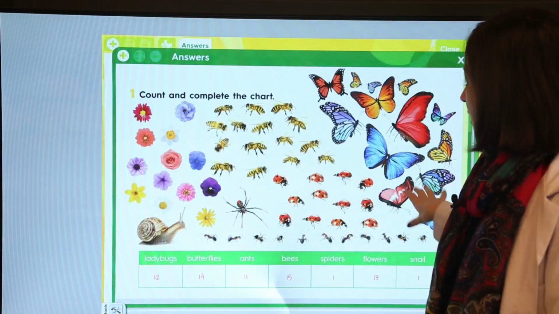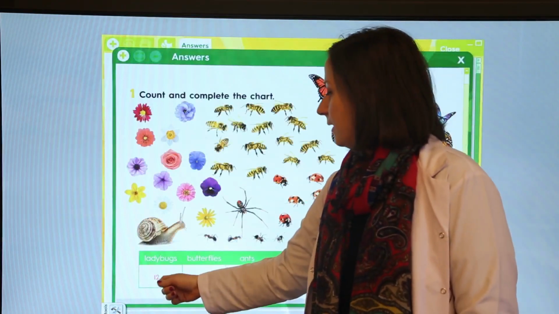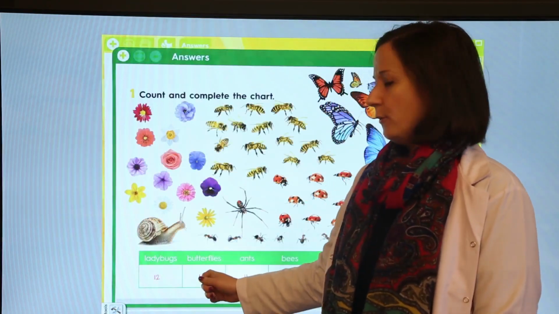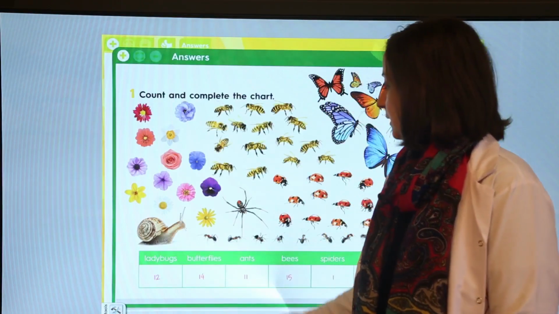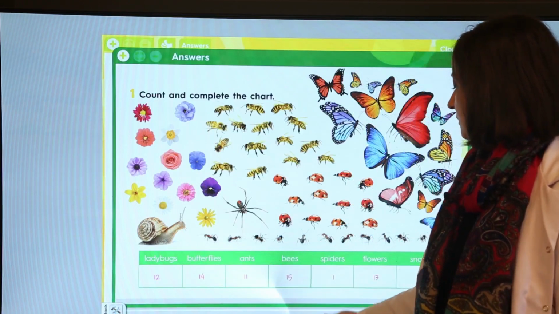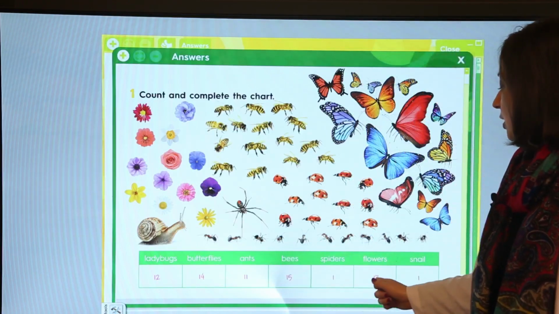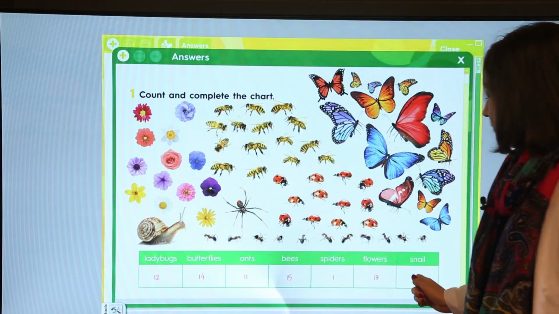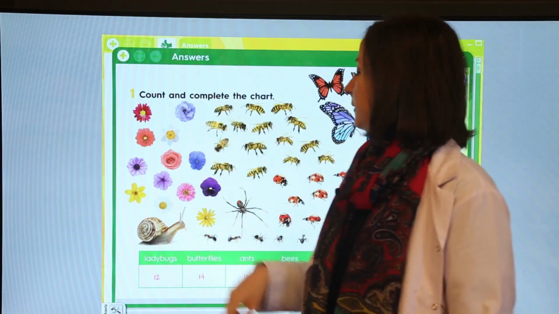Okay, these are our answers. 12 ladybugs, 14 butterflies, 11 ants, 15 bees, 1 spider, 13 flowers, and 1 snail.